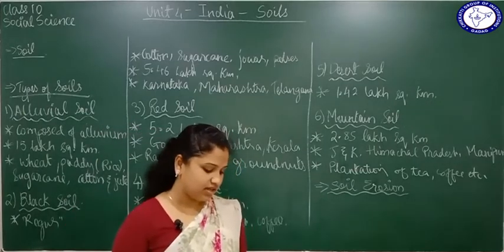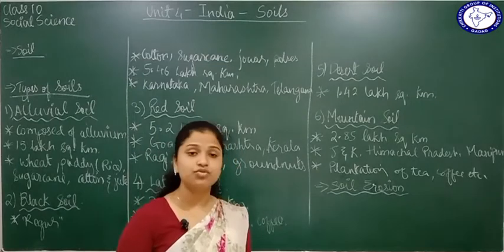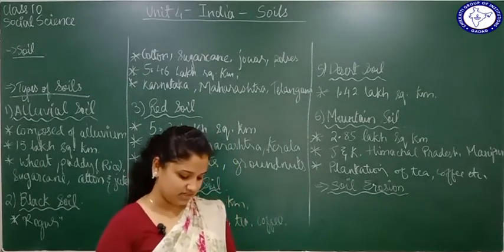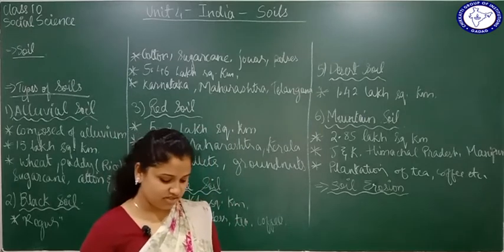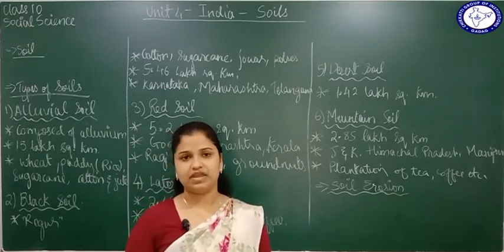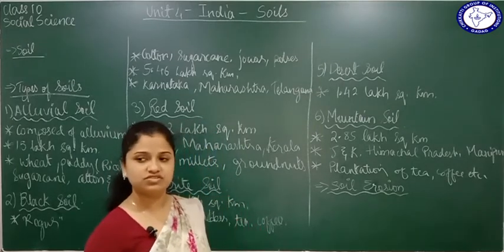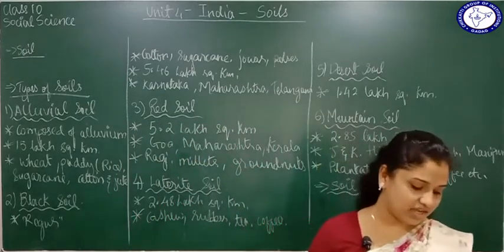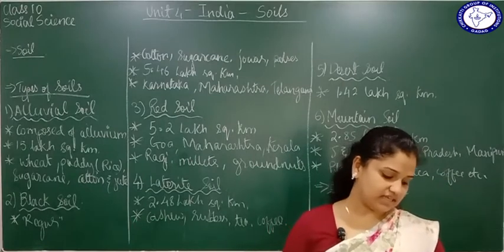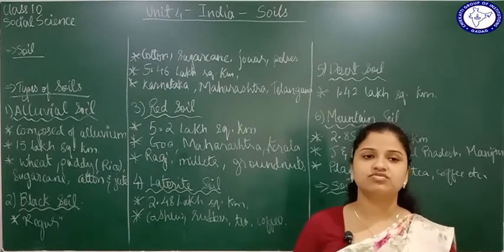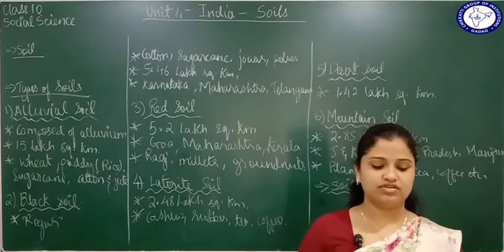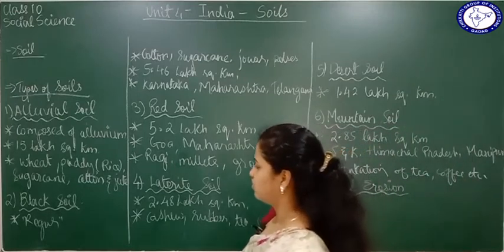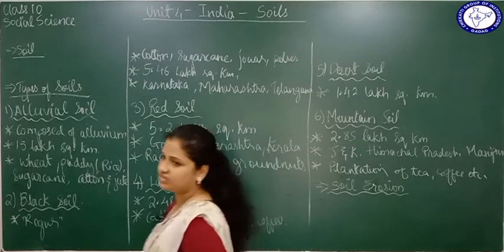Apart from that, groundwater level is lowered. The water in the groundwater will become less. Next point is the vegetation will dry up. Because the top layer of the soil is not there, the soil is not fertile, the vegetation will dry up. Okay, and the economy of the whole country is going to get affected a lot because of soil erosion. So these are the different effects of soil erosion.